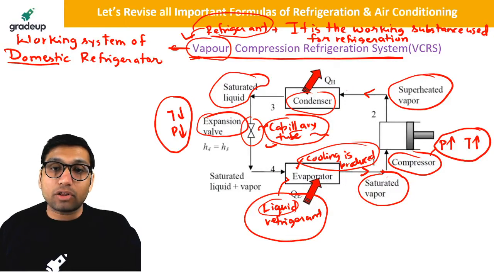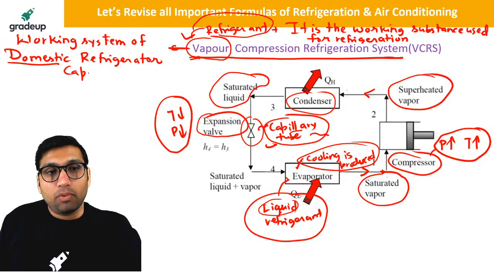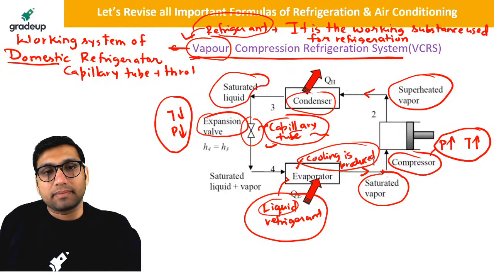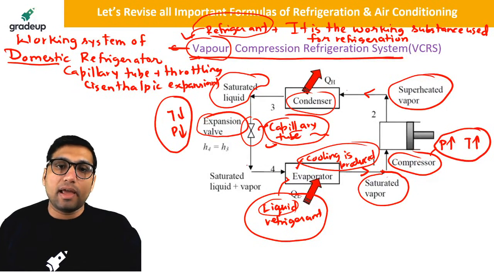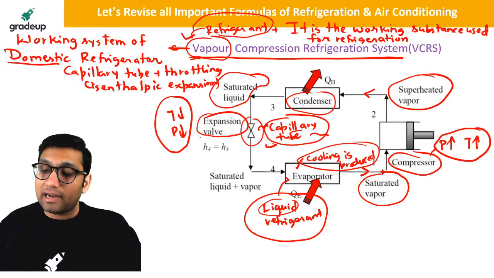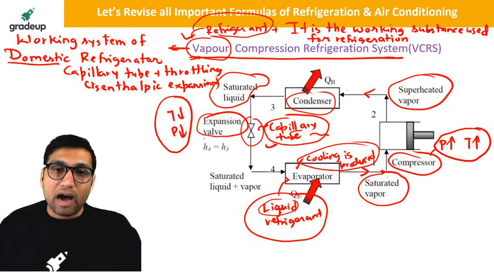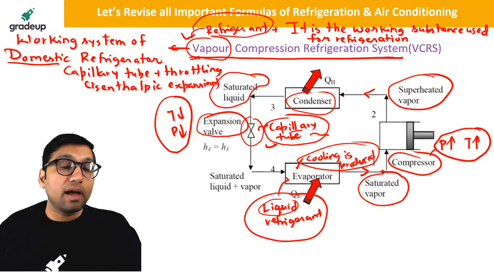The expansion valve will be a capillary tube, and it will have a throttling process. Throttling means isenthalpic expansion. This is very, very important. We will have isenthalpic expansion in the capillary tube, and the pressure and temperature of the liquid will decrease. After that, at low pressure and temperature, this liquid will be sent into the evaporator.